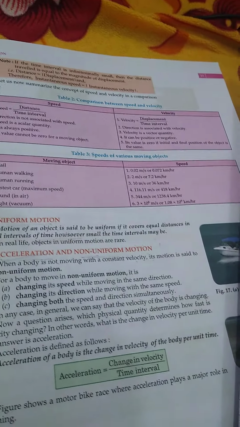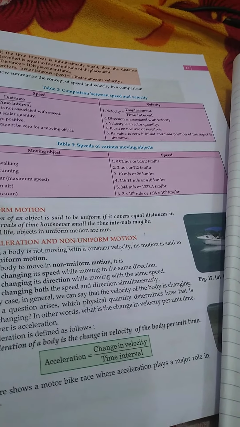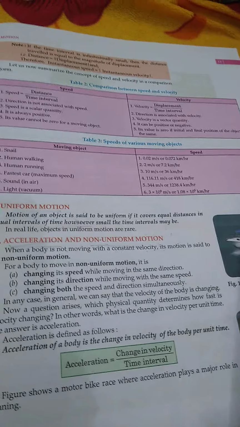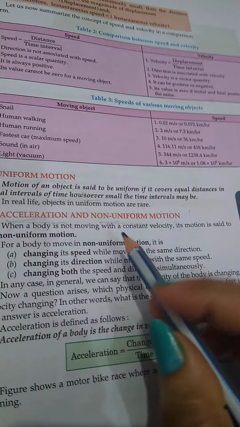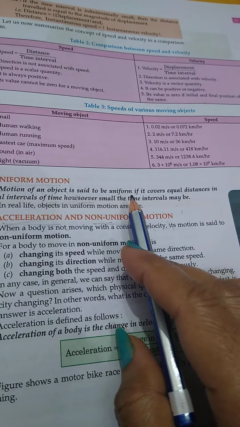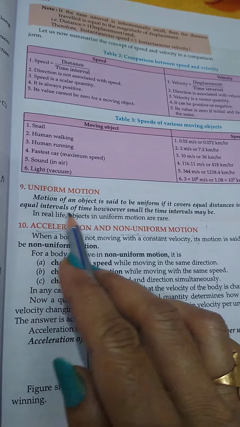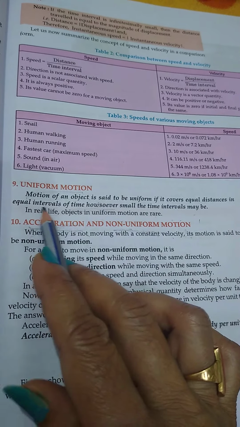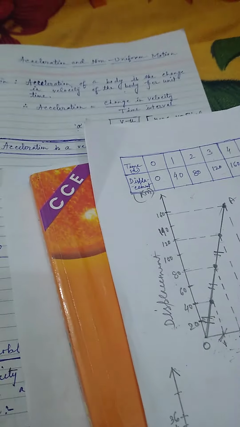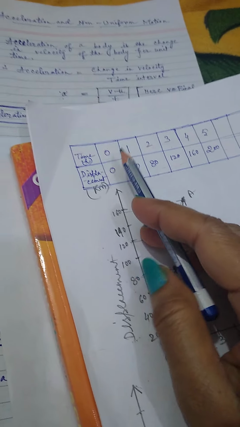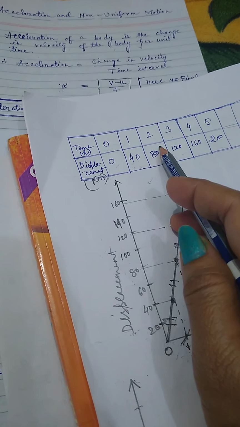Uniform motion means, suppose an object is traveling equal distances in equal intervals of time, then the body is said to be in uniform motion. To understand what is meant by equal interval of time, I am taking an example and going to draw a graph. See, suppose there is an object which is traveling in this way.